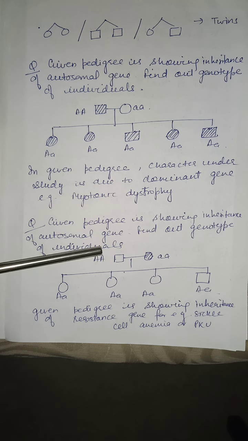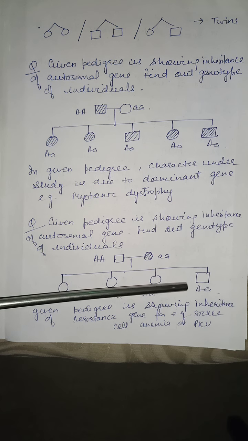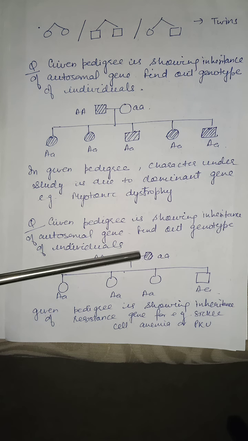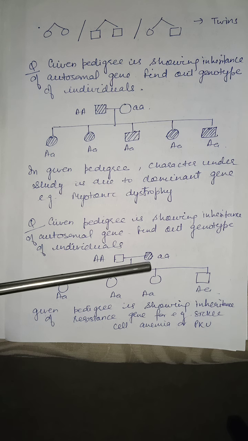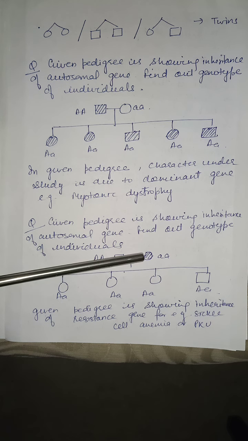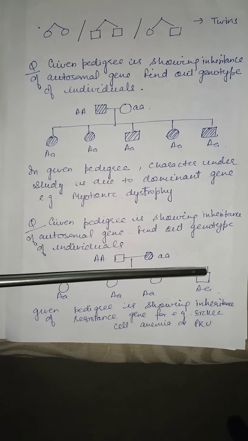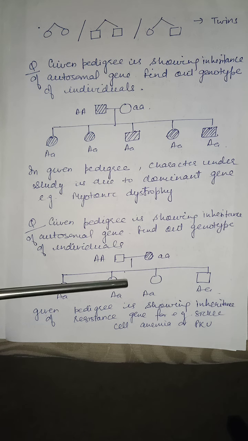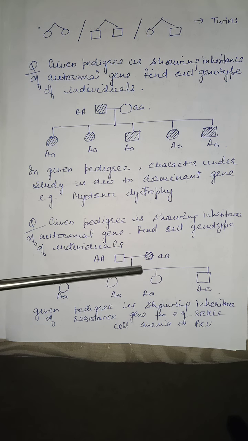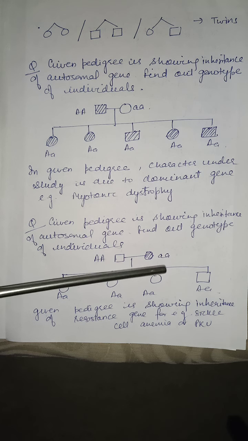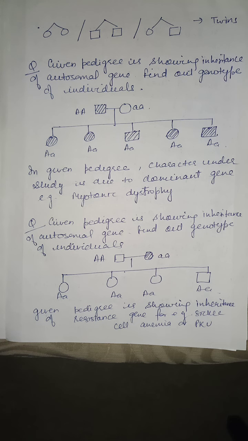Now consider this pedigree. In this, none of the offspring is affected, but female is the affected one. So this must be an autosomal disease and recessive one, because father is homozygous dominant and all the progeny will be having heterozygous genotype. So none will be having the disease. So this disease must be recessive one, homozygous recessive one. So in this way, you can trace out any inheritance of any particular character using the pedigree.